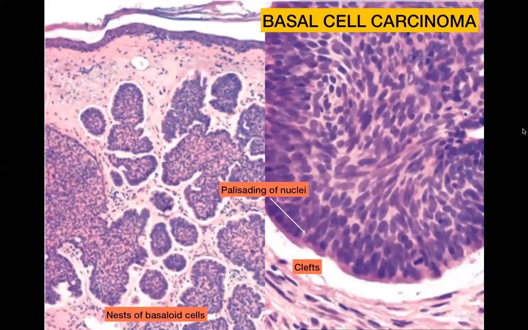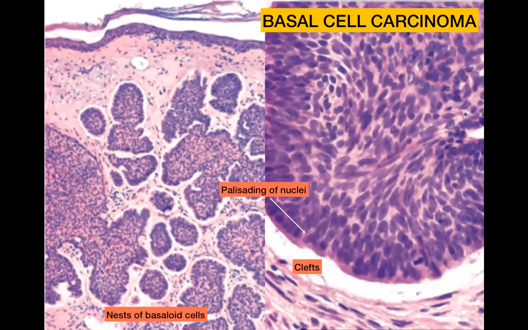So starting off with the first one, basal cell carcinoma. It's very helpful if you're able to identify the squamous mucosa or the skin, which should be seen towards the surface. And underneath, you will see these nests of basaloid cells. Now, what we mean by the term basaloid is that the cells are smaller in size. They have a high nuclear cytoplasmic ratio. So they actually look very blue. So at low power, this would be a very blue looking neoplasm because of the high nucleocytoplasmic ratio.